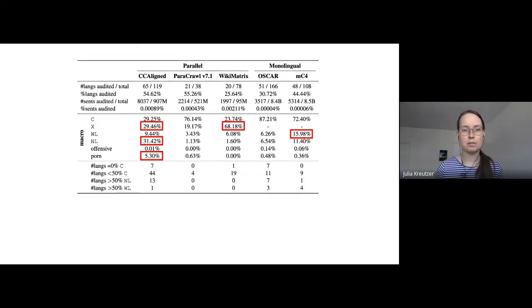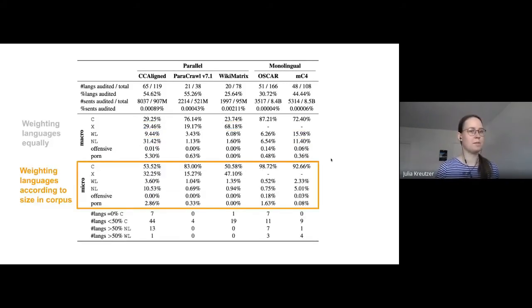We found an issue with a lot of wrong language content in MC4, so roughly 16%. And we had high amounts of non-linguistic content in CCAligned, so almost 1/3. And overall, we didn't find much offensive material, but 5% of porn in CCAligned averaged across the languages that we audited.